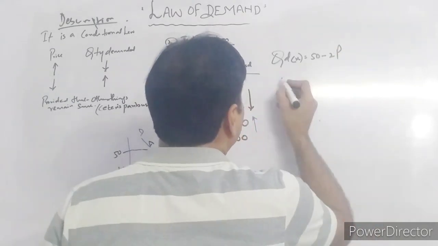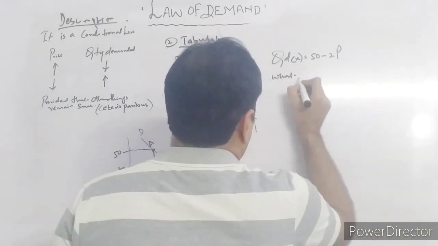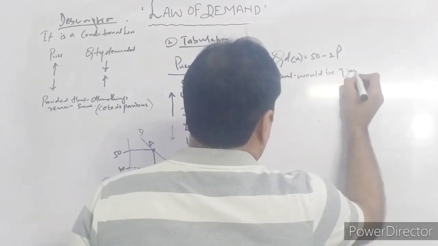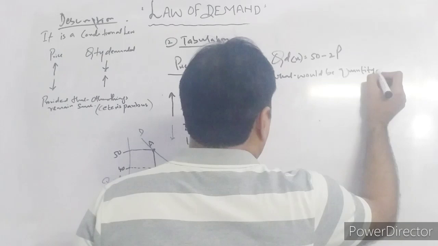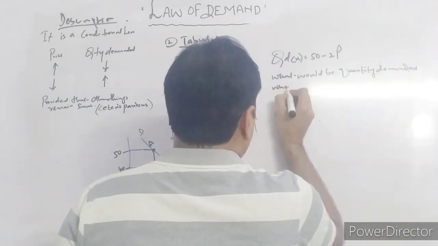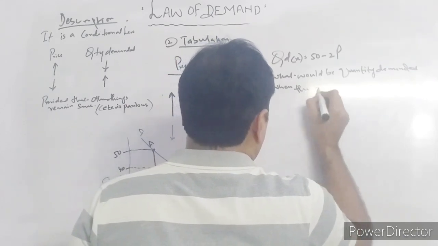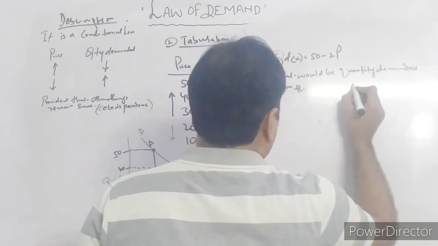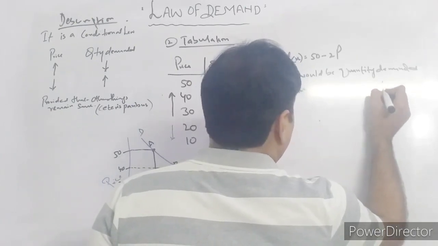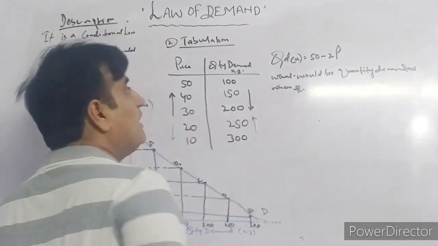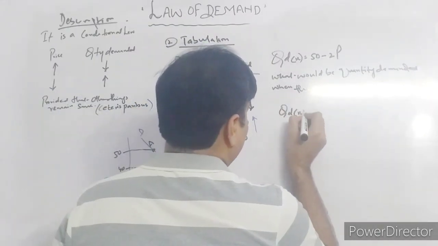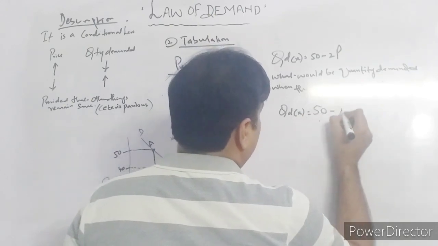If you are asked what the quantity demanded would be when the price is 5 rupees and 10 rupees, the demand function is given: X equals 50 minus 2p.